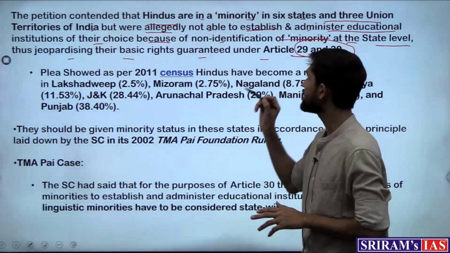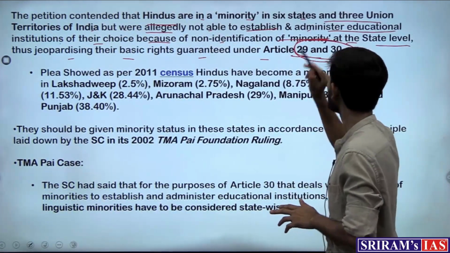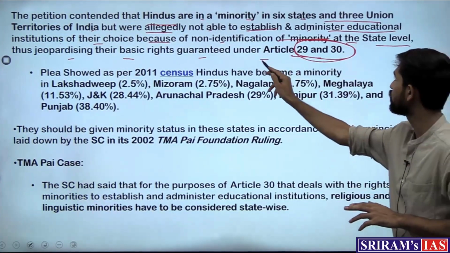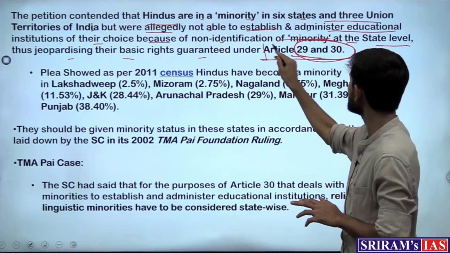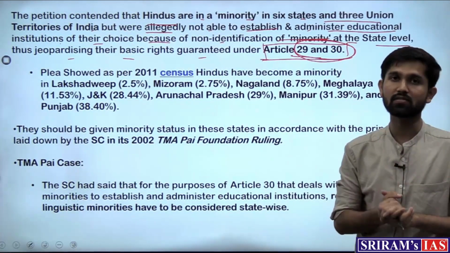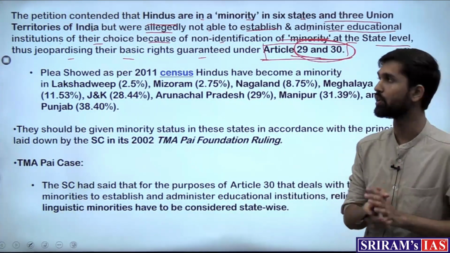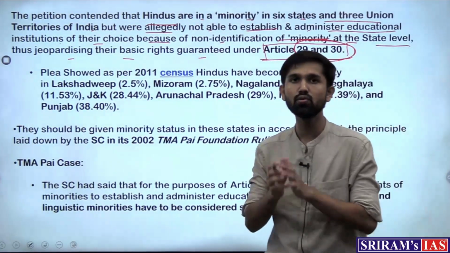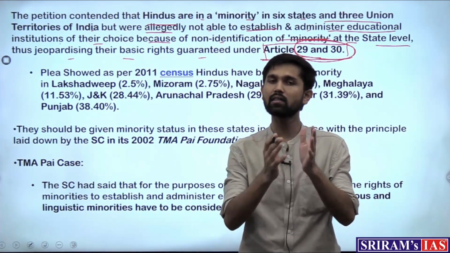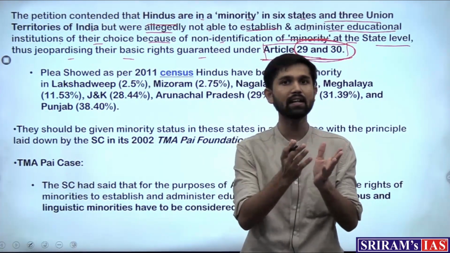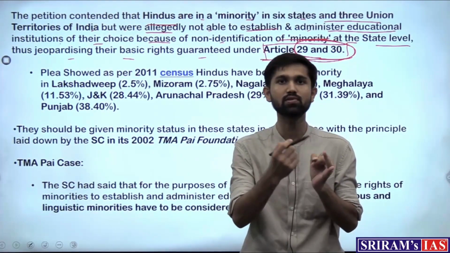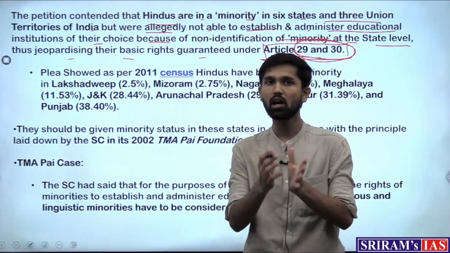So as we can see, the central focus of this issue is Article 29 and 30, which broadly guarantee certain rights to certain sections as well as minority communities. So what is the issue? A petition was instituted in the Supreme Court saying that certain communities in the country are identified as minorities. We know that there are communities such as the Muslims, Jains, Buddhists, Sikhs.